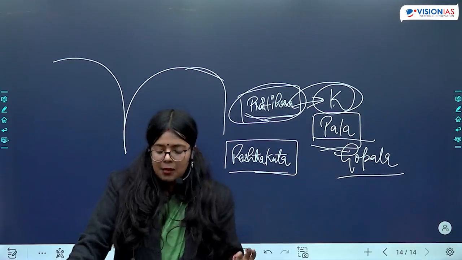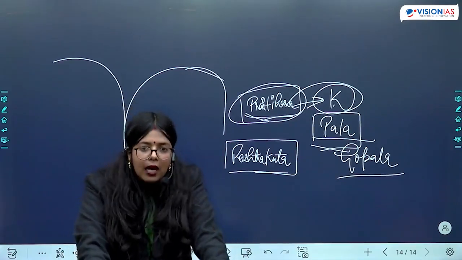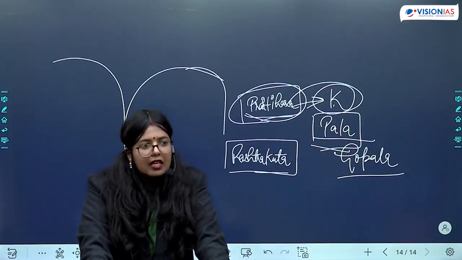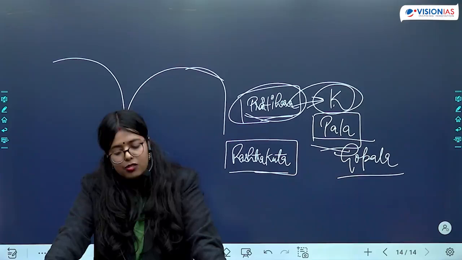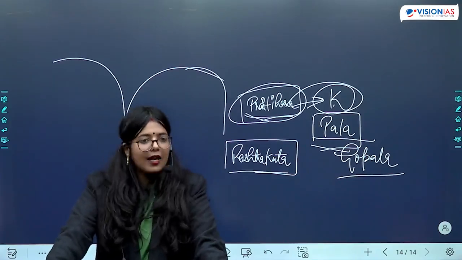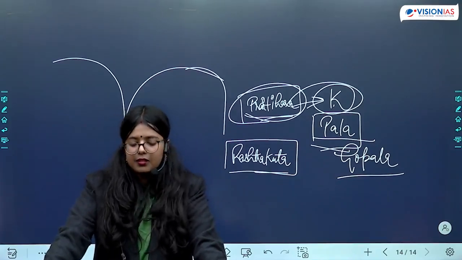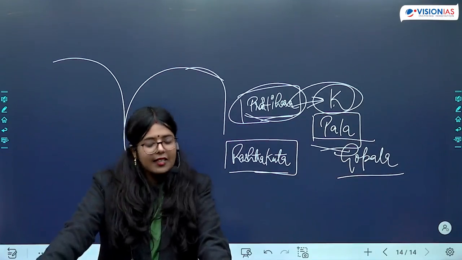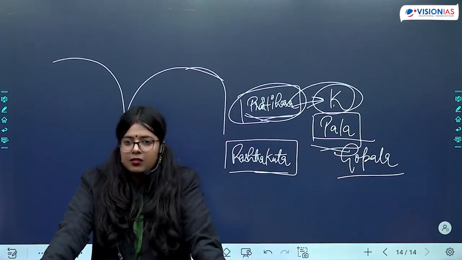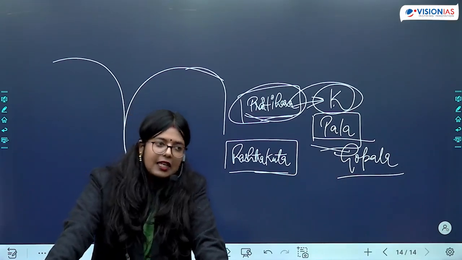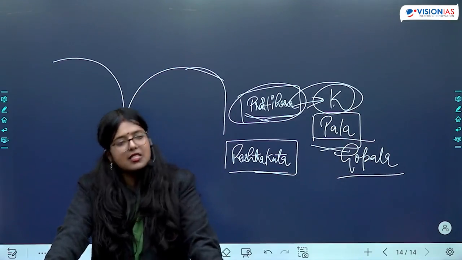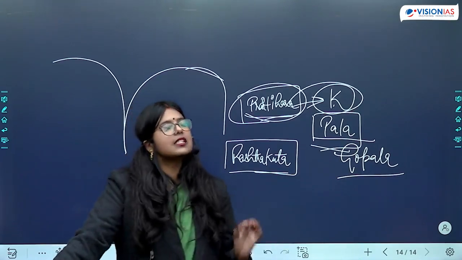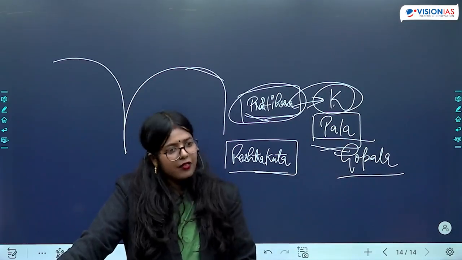The next important person we should remember is Dharampal. Why is Dharampal important? He constructed Vikramshila University. He also gave a grant of 200 villages to Nalanda University for its functioning.